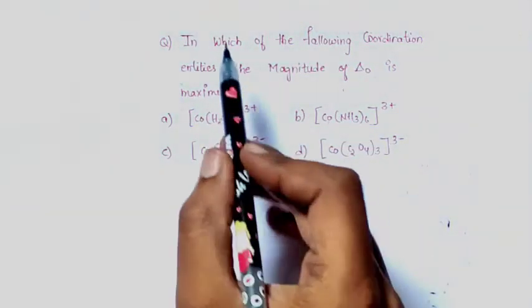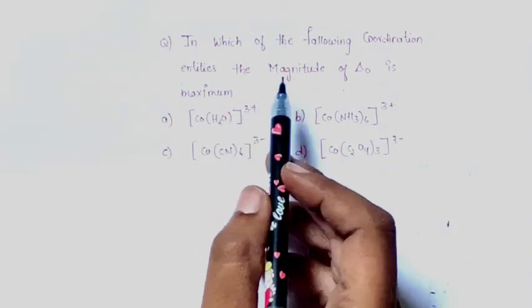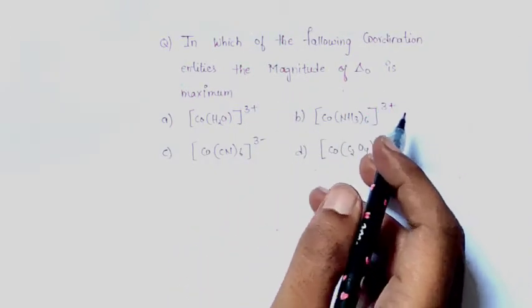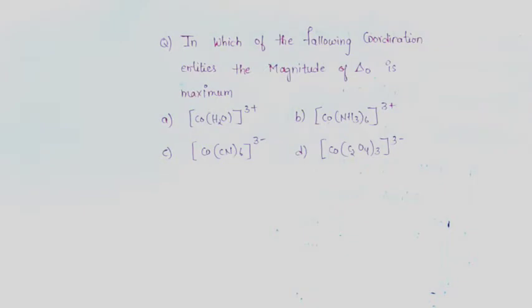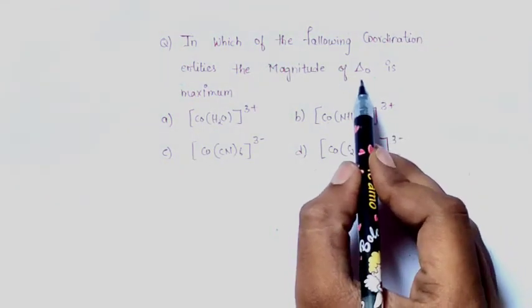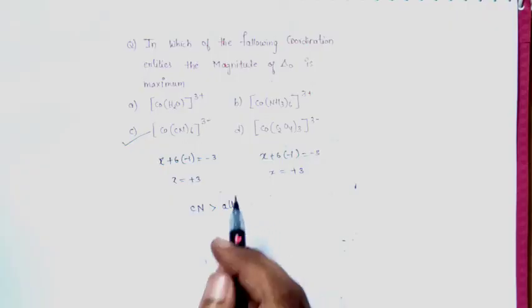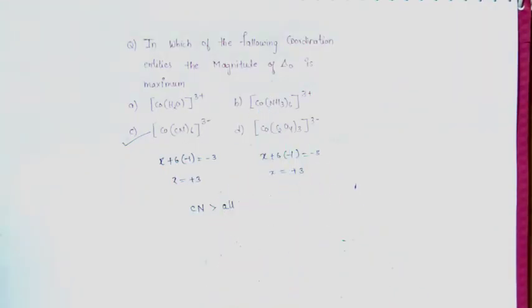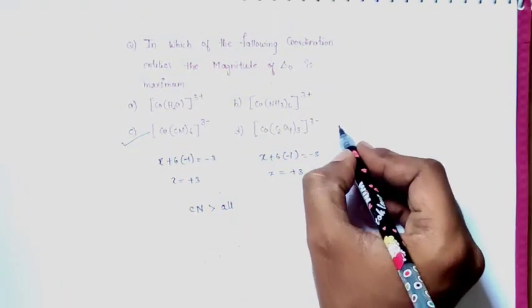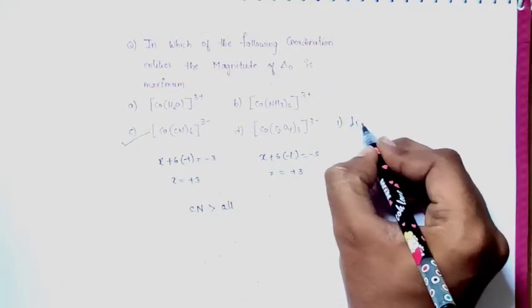The next question: in which of the following coordination entities is the magnitude of delta O maximal? They are asking about crystal field splitting in octahedral complexes. Delta O is nothing but, here O represents octahedral. They have given these four complexes. Crystal field stabilization energy depends on so many factors. The first factor would be ligands.